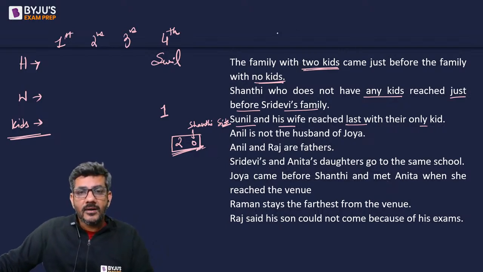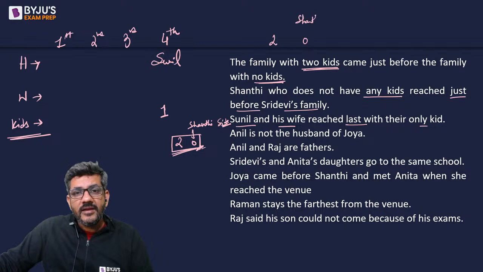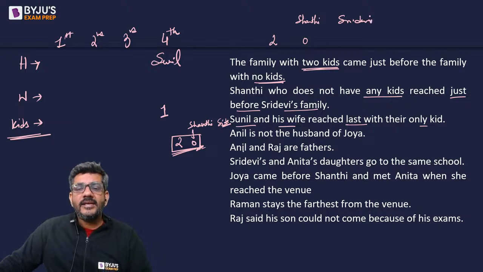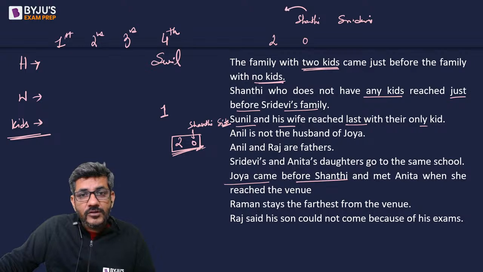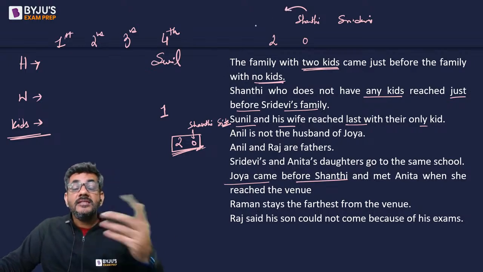Now, there is an important point. There is a family with two kids. After that came a family with zero kids, and that family has Shanti as the wife. After that, Sri Devi came. Now, the question says Zoya came before Shanti. So Zoya came before Shanti and she met Anita when she reached the venue.